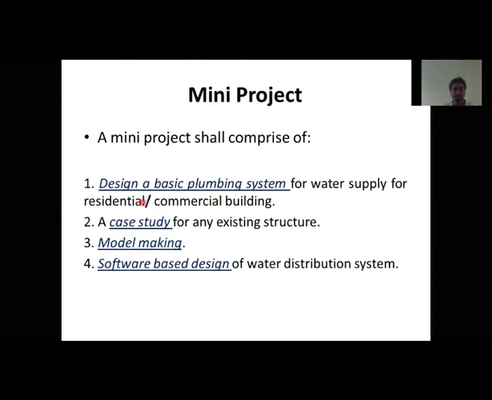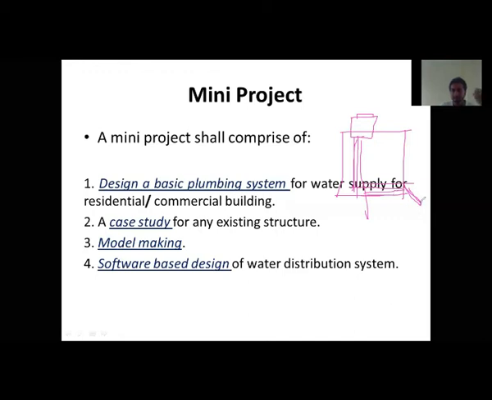The first one is to design a basic plumbing system for water supply for a residential as well as a commercial building. Now what is a basic plumbing system? Say, for example, this is your building, and this is the back side of your building. You must have seen so many pipes going from here to here, and one water storage tank at the top. How the pipelines come from the municipality to your home, this whole system is called the basic plumbing system.